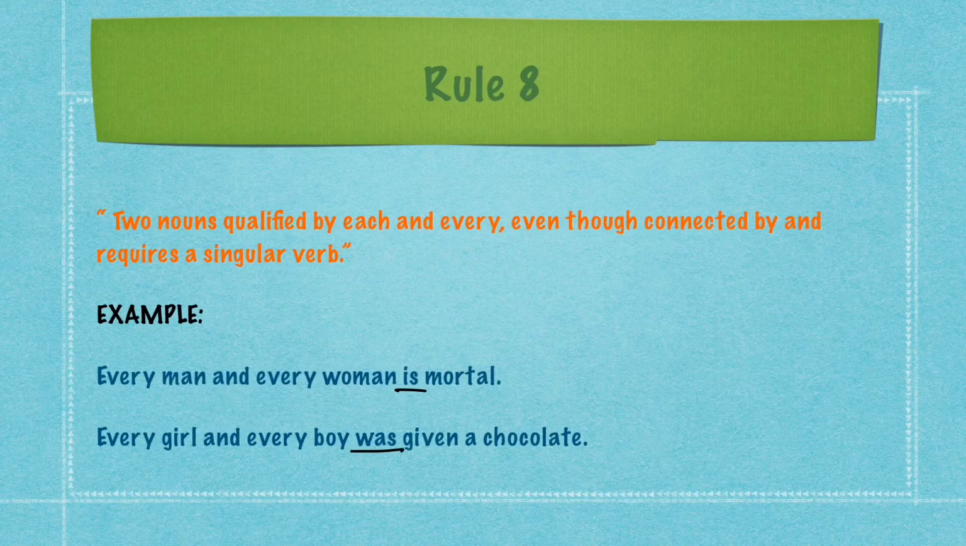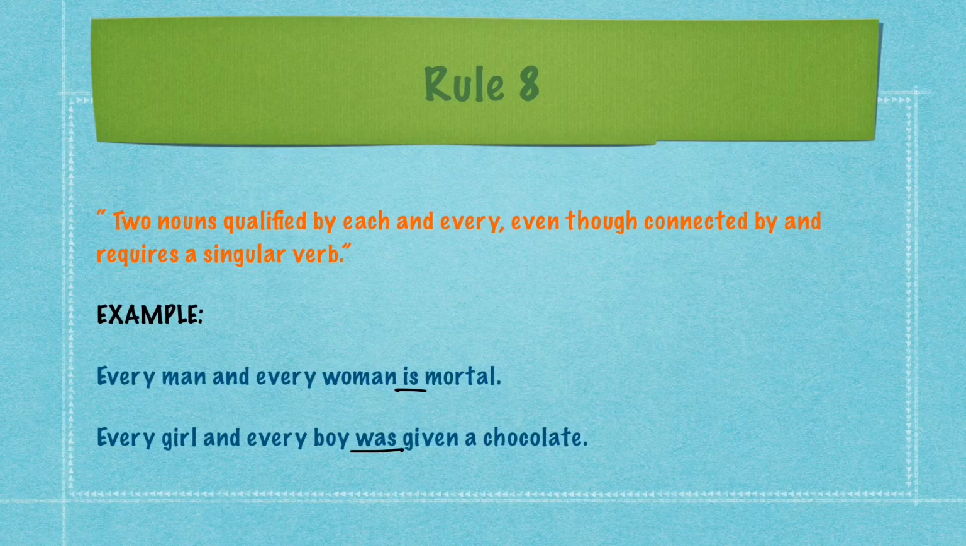Rule number 8. Two nouns qualified by each or every, even though connected by and, will require a singular verb only. Let us take an example in this concept. Every man and every woman is mortal. Here we have used a singular verb is because the word every is used in this sentence with both the subjects.